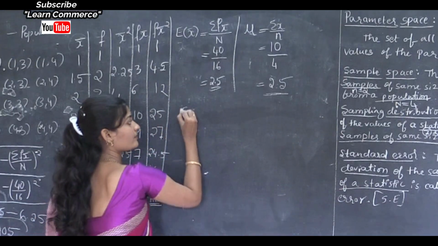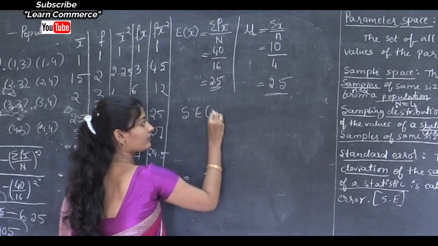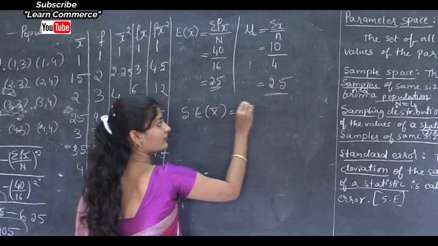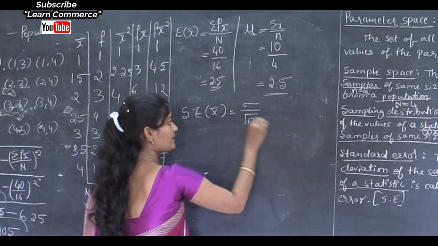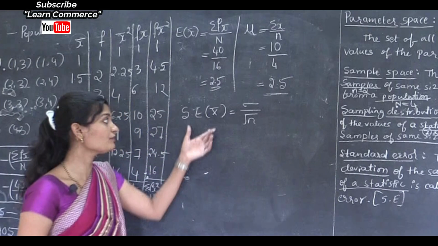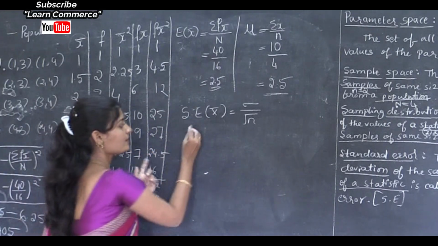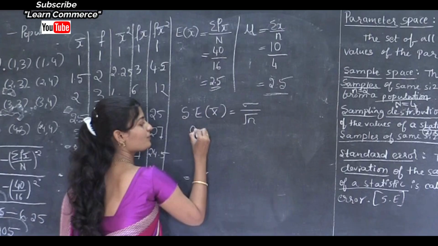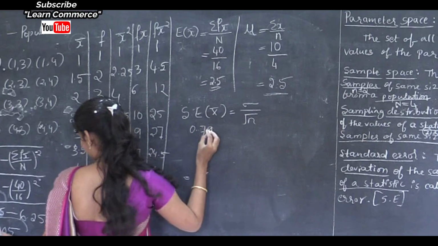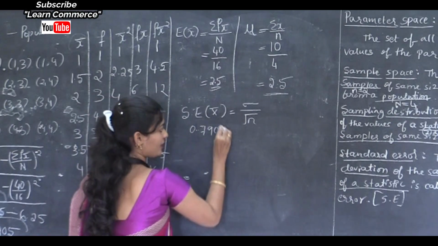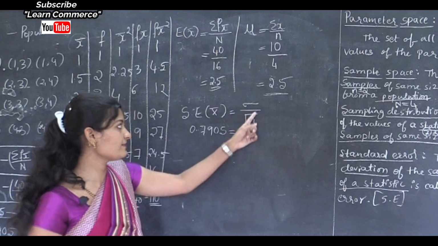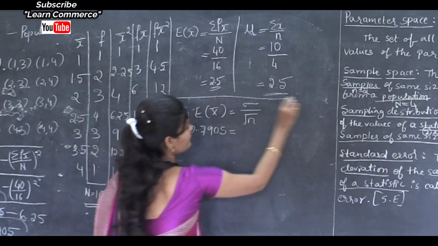Let's check. See, here we got standard error of sample, that is 0.7905.